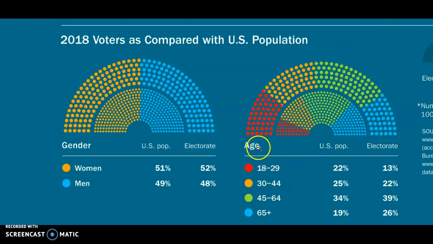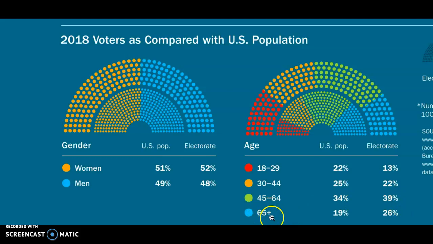So you see here we have age groups. 18 to 29 makes up 22% of the US population, and they make up 13% of the electorate. Age 30 to 44 make up 25% of the population and 22% of the electorate. 45 to 64, 34% of the population, 39% of the electorate. Yet, and here's the sticky point.